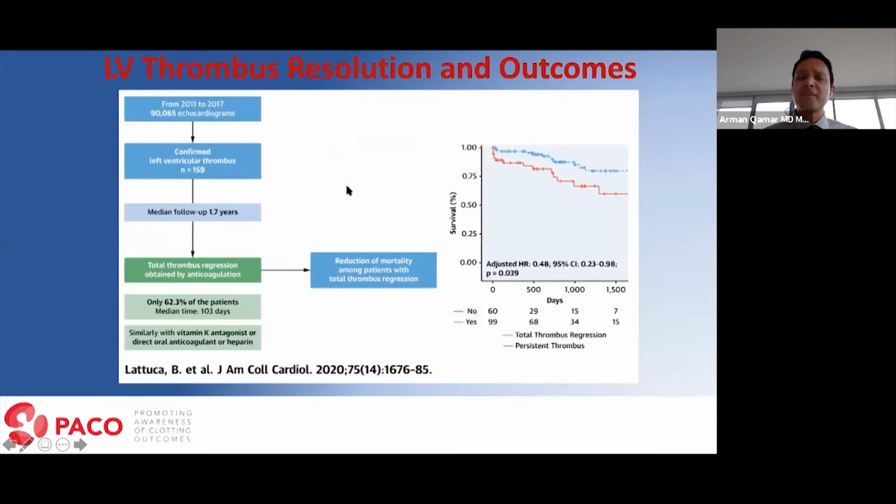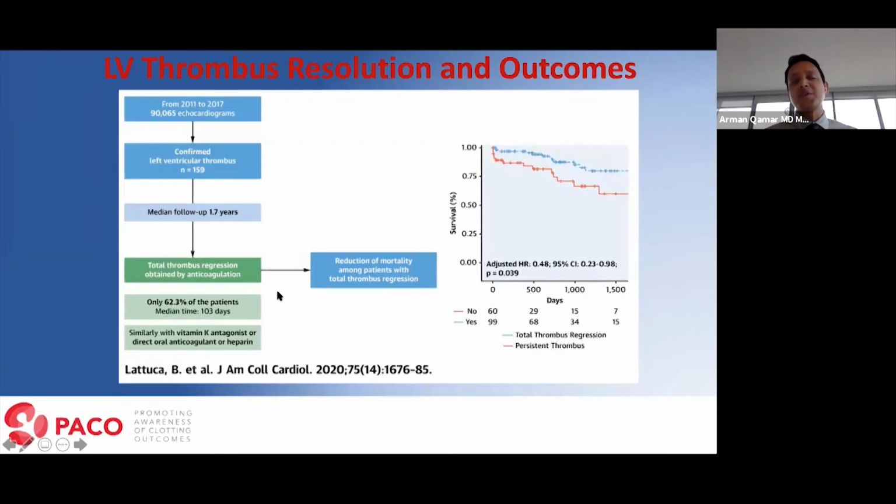Now, what if we knew that a patient had LV thrombus and that the thrombus had resolved, compared to those patients who had LV thrombus and the thrombus did not resolve? This is a study that very recently was published in JACC. They initially looked at close to 90,000 echoes, but they found 159 patients with LV thrombus, followed them up for a period of 1.7 years. And then they categorized patients in two categories: patients who had complete LV thrombus regression, and those who did not have LV thrombus regression on any of their echo. Now, when was the echo checked? Variable. Most echoes were done between 3 to 6 months.